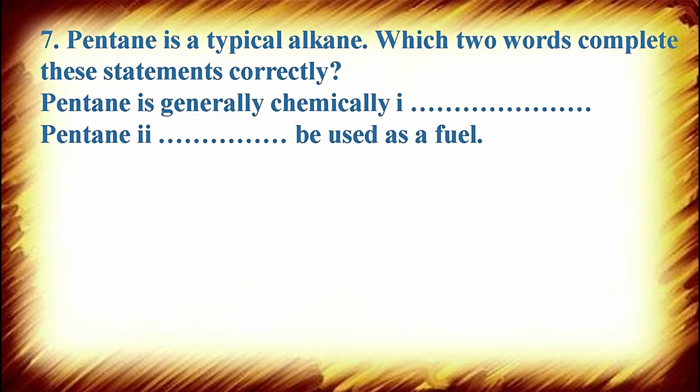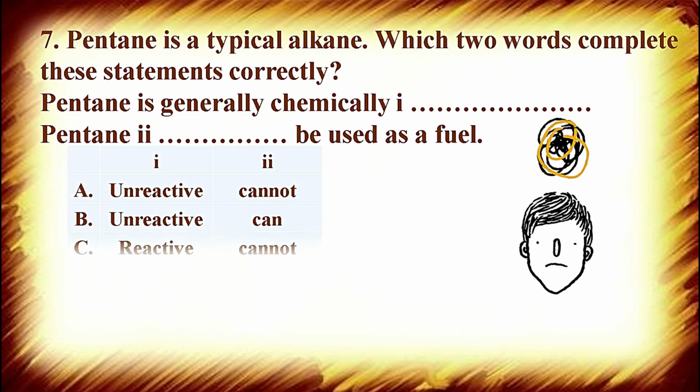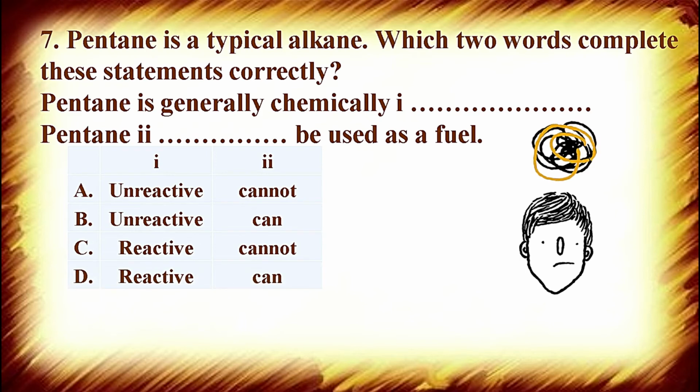Question number 7: pentane is a typical alkane. Which two words complete these statements correctly? Pentane is generally chemically dash and pentane dash be used as a fuel. Your options are: in the first blank it can be unreactive, in the second cannot. In option B, in the first blank unreactive, second blank, can. Option C, first blank, reactive, second blank, cannot. Option D, first blank, reactive, second blank, can. Now think about it.